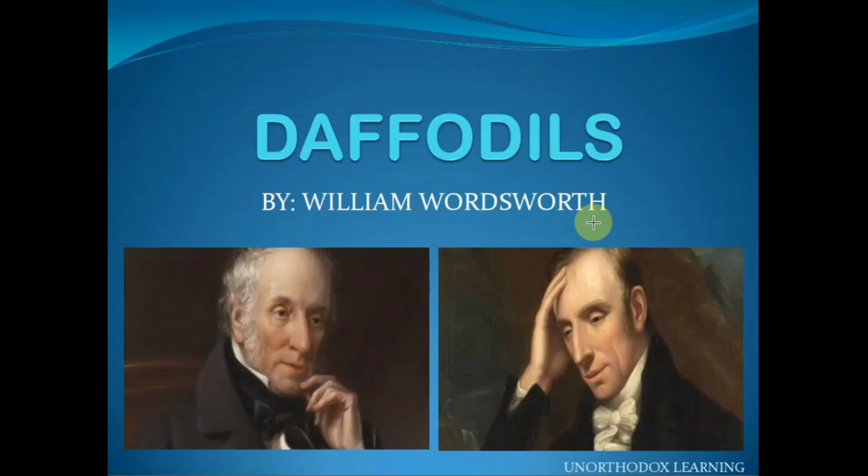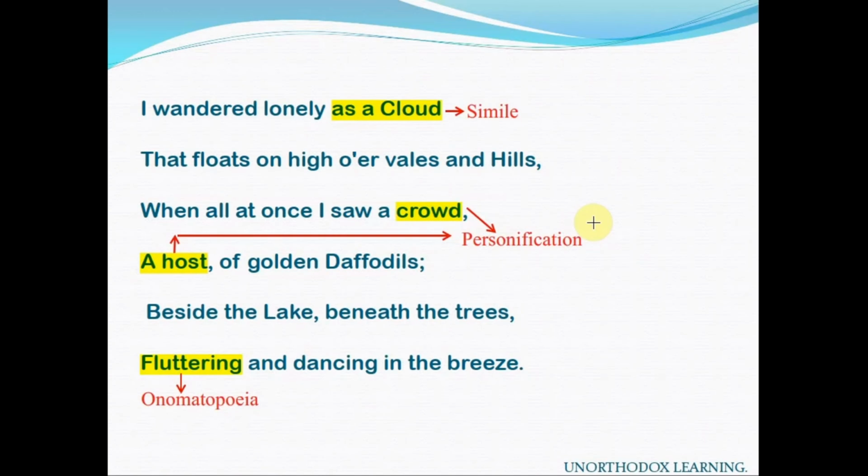Now let us come to the text. I wandered lonely as a cloud that floats on high over vales and hills, when all at once I saw a crowd, a host of golden daffodils. I wandered lonely as a cloud. With the explanation, I'll tell you which poetic devices or literary devices are used in the poem. So please pen down those poetic devices.